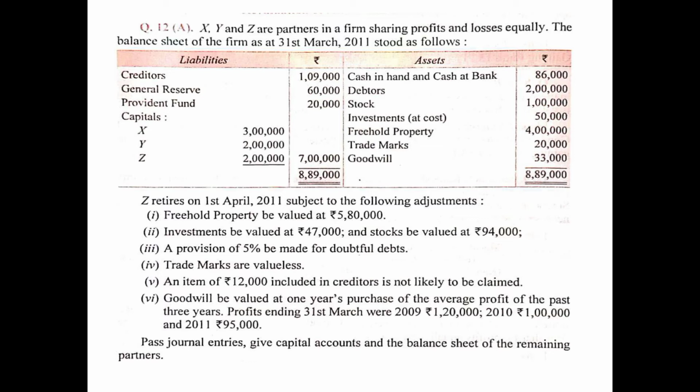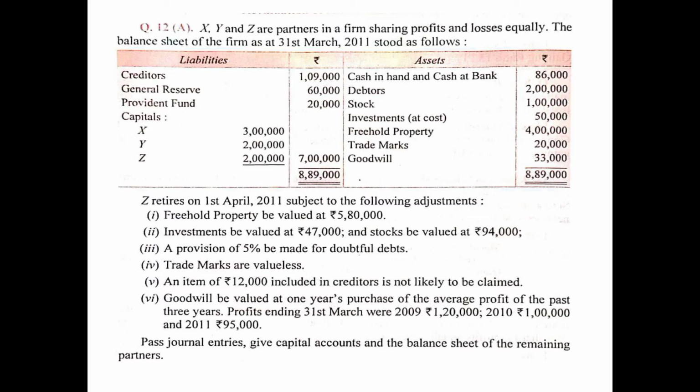Then an item of 12,000 included in creditors is not likely to be claimed. So that means creditors has to be reduced by 12,000. So this is a decrease in liability. It will be shown on the credit side of revaluation account as by creditors 12,000. And the entry will be creditors account debited 12,000 to revaluation account 12,000.